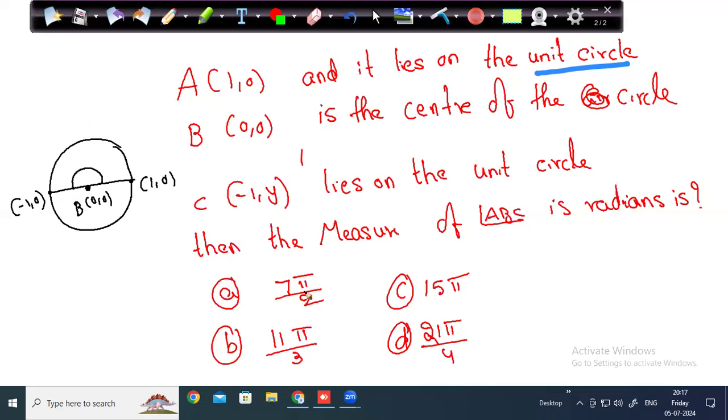Since it is a unit circle, the other one should be minus 1, 0, because the radius should be 1. So definitely the y value should be 0. So this is minus 1, 0. So this is A, this is B. I am asking you, what is angle ABC? So this is angle ABC.